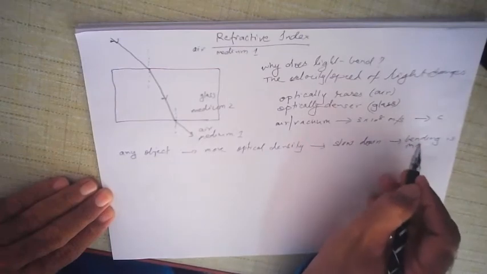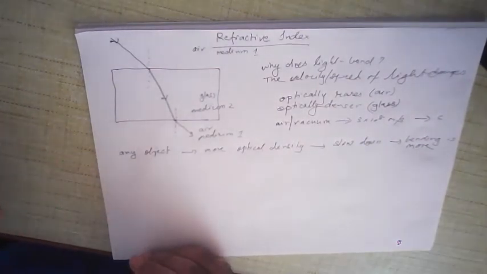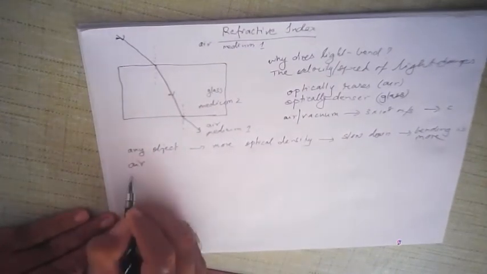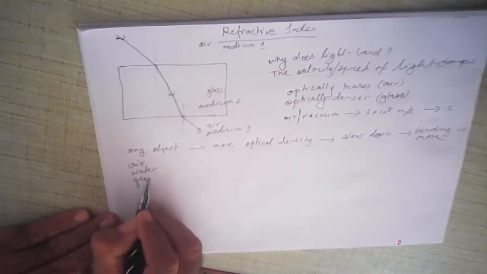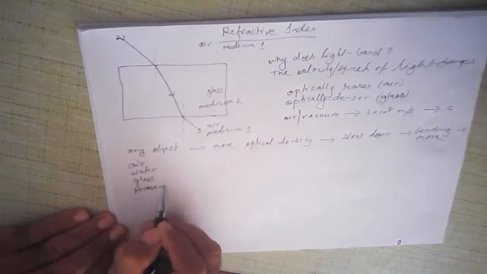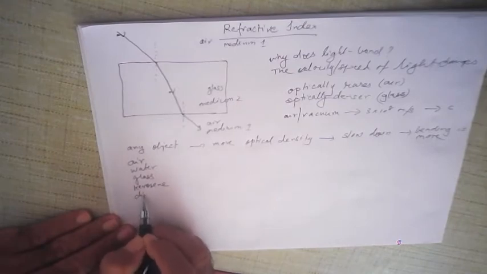So in an optically denser medium, the ray of light bends more. For example, let us take air, water, glass, say kerosene, then let us take diamond. These are some of the substances.